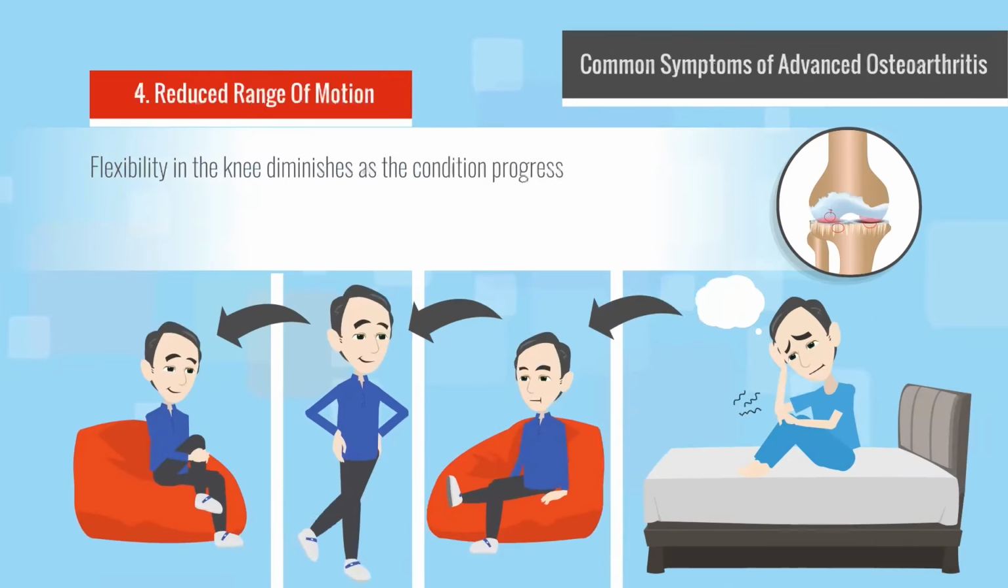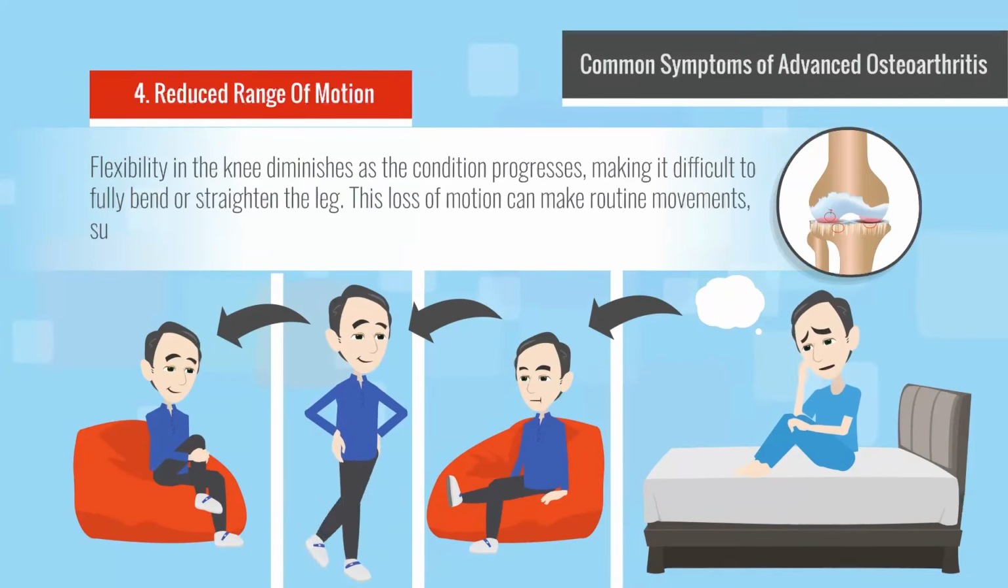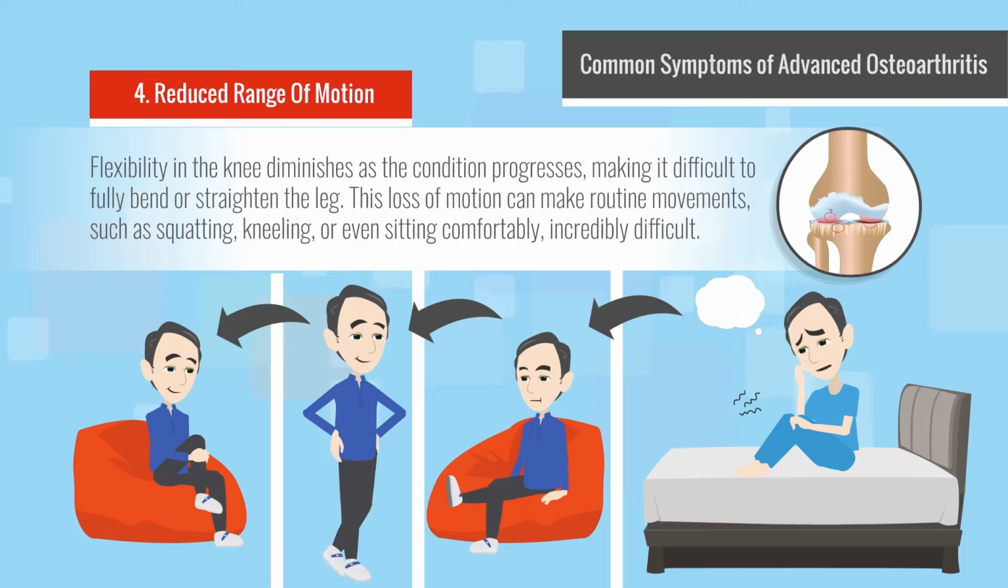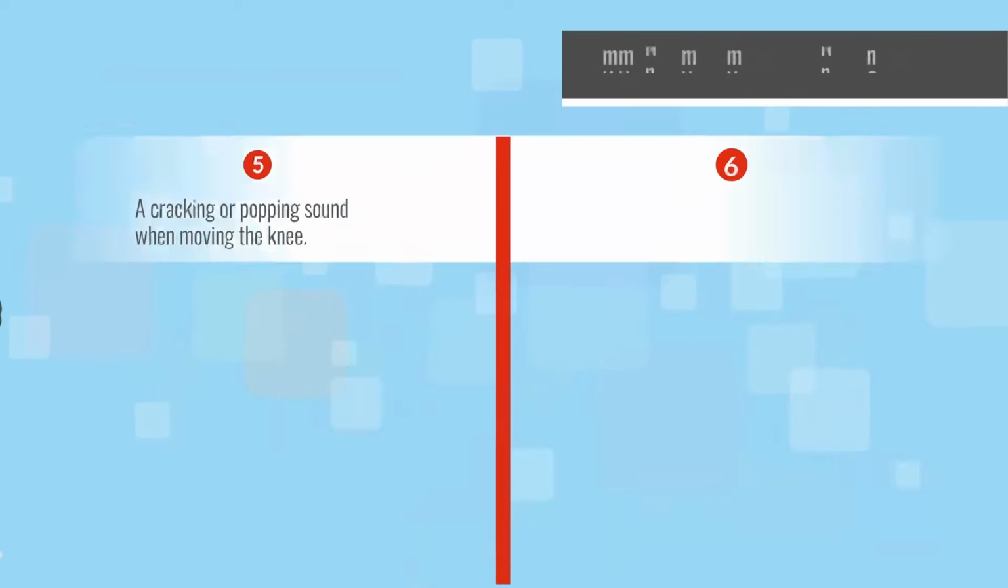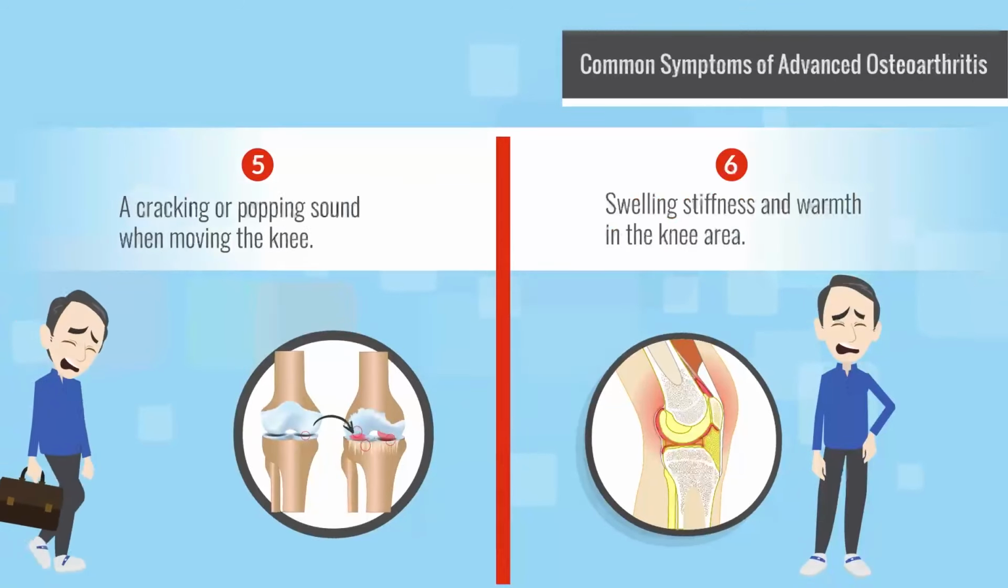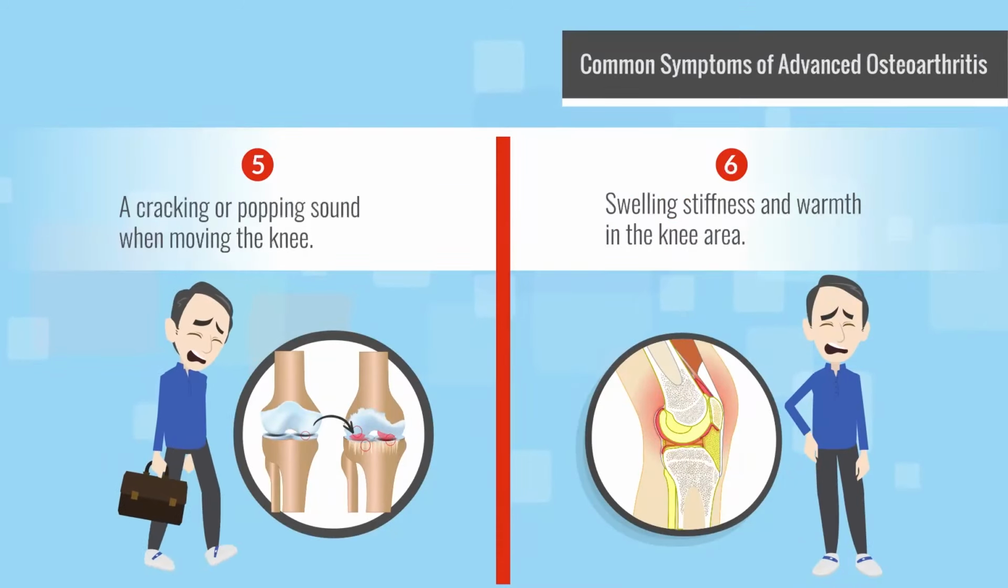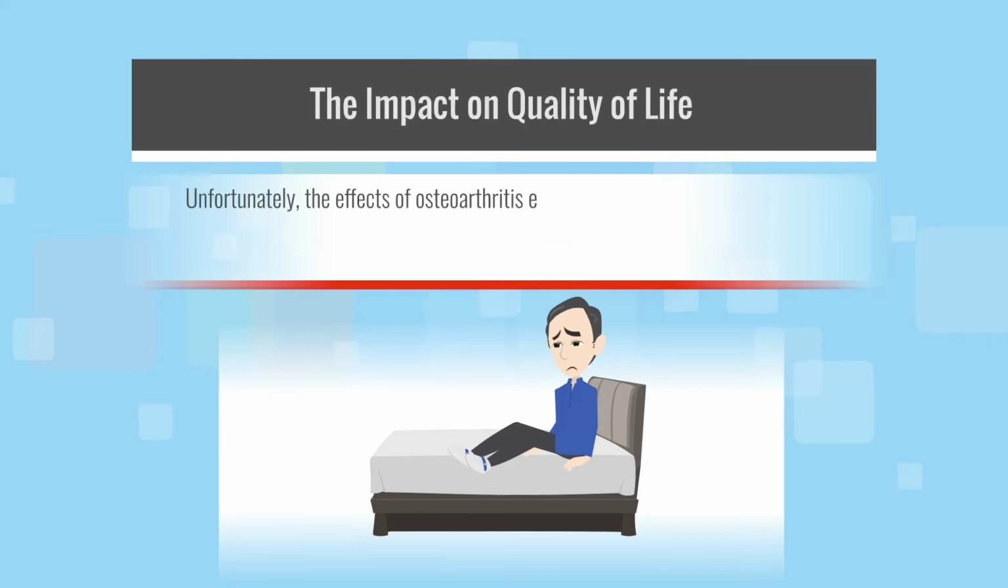Reduced range of motion. Flexibility in the knee diminishes as the condition progresses, making it difficult to fully bend or straighten the leg. This loss of motion can make routine movements, such as squatting, kneeling, or even sitting comfortably, incredibly difficult. A cracking or popping sound when moving the knee, swelling, stiffness, and warmth in the knee area. The impact on quality of life.